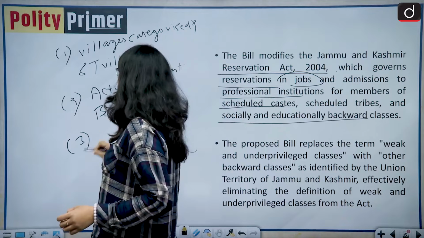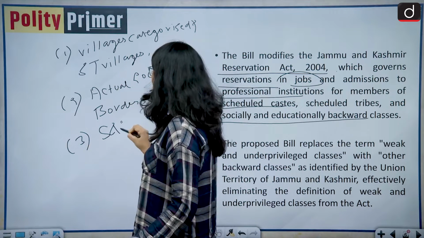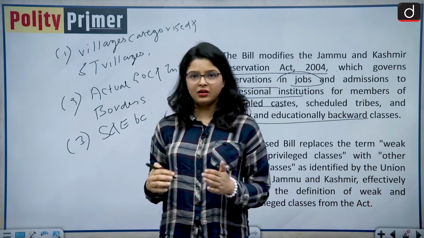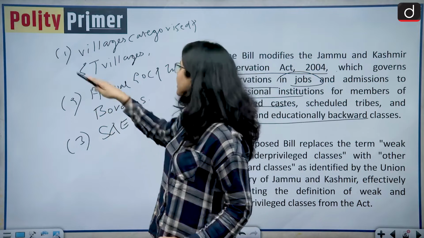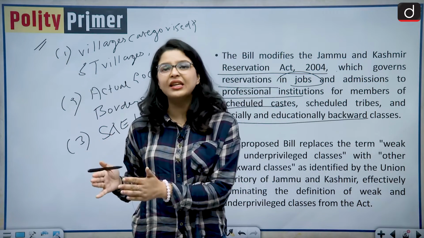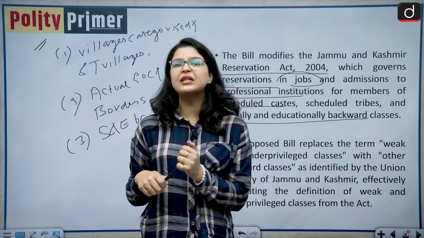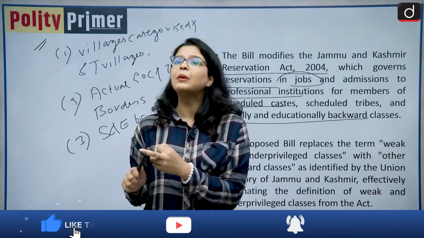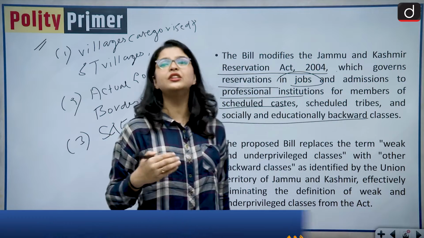Okay, then those people who are categorized as socially and educationally backward classes by the government of the UT time and again. So these were the people who were recognized as socially and educationally backward classes, and the new legislation gives representation to these people along with Kashmiri migrants, the people who are displaced from the Pak-occupied Kashmir, and the scheduled tribes and the scheduled castes.